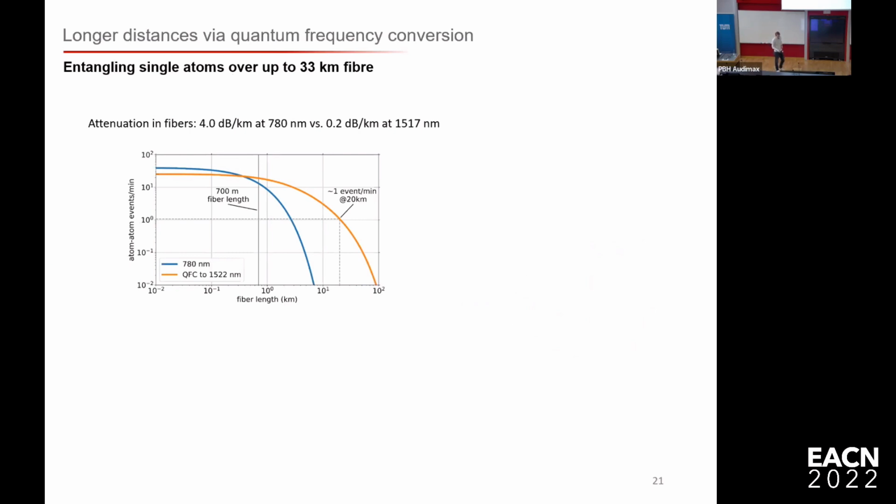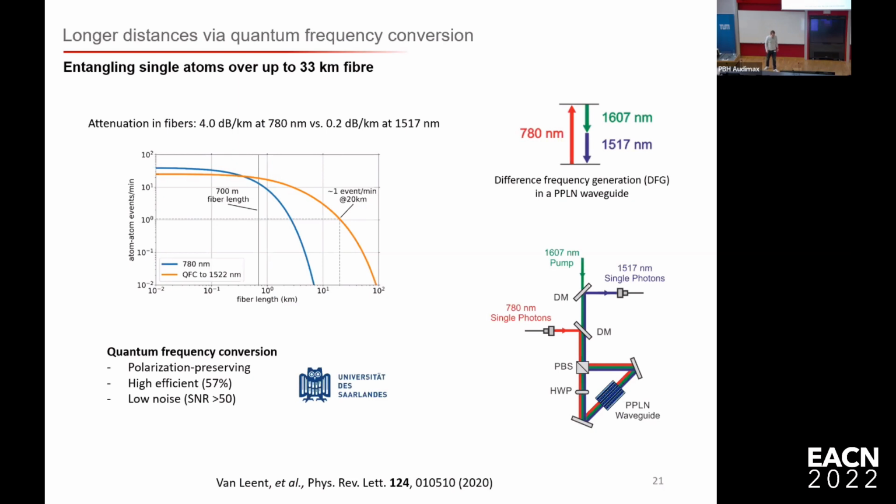Here you see how the atom-atom event rate will drop over distance. If you go to the telecom, we increase the reach of a quantum network link by almost an order of magnitude. For this, we work together with the University of Saarland, and they built for us nice polarization preserving frequency converters, which have a high efficiency and a low signal to noise ratio.